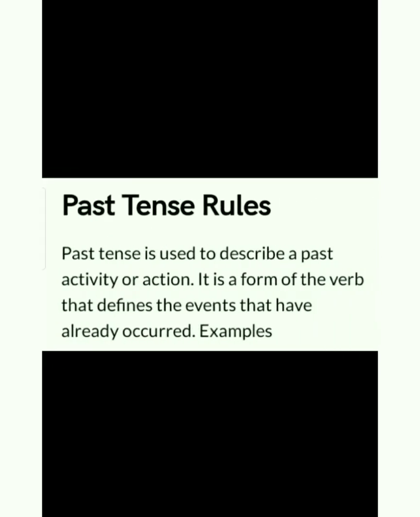Past tense. Past tense is used to describe a past activity or action. It is a form of the verb that defines the events that have already occurred. Example: I wrote a letter. I was writing a letter. I had written a letter, or I had been writing a letter.